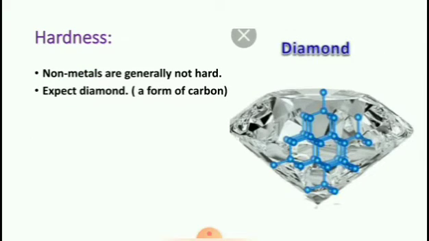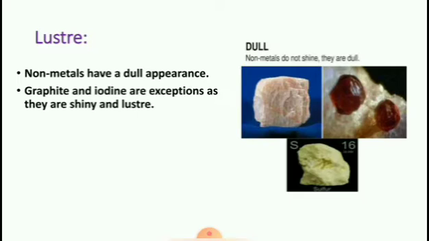Next, hardness. Non-metals are generally not hard, except diamond, because diamond is made up of carbon. Luster. Non-metals have a dull appearance. Graphite and iodine are exceptions, as they are shiny and lustrous. Non-metals do not shine, they are dull.